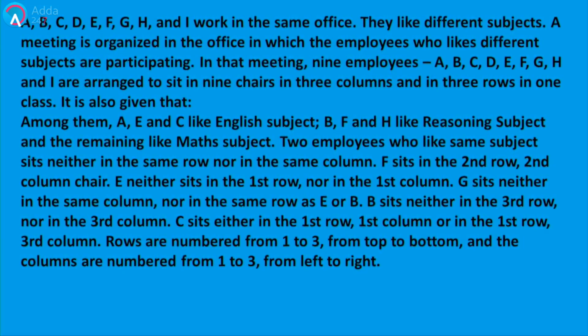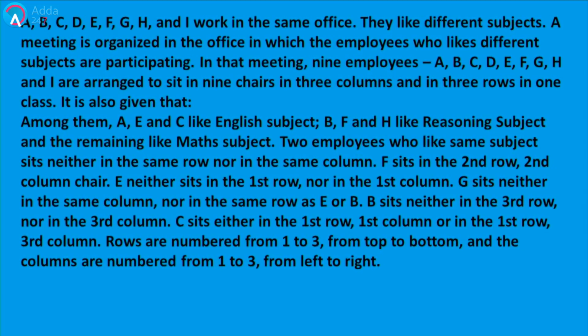Okay, there is a meeting in that office and all these 9 members are participating in the meeting, and moreover these 9 members prefer different subjects also. Let's see the further information. In that meeting, 9 employees, that is from A to I, are arranged to sit in 9 chairs. It clearly indicates that there is no chair vacant, because there are a total of 9 chairs. Moreover, the arrangement is something like this, as they said, in 3 columns and in 3 rows in one class. They are sitting in one class and the arrangement is 3 columns and 3 rows.